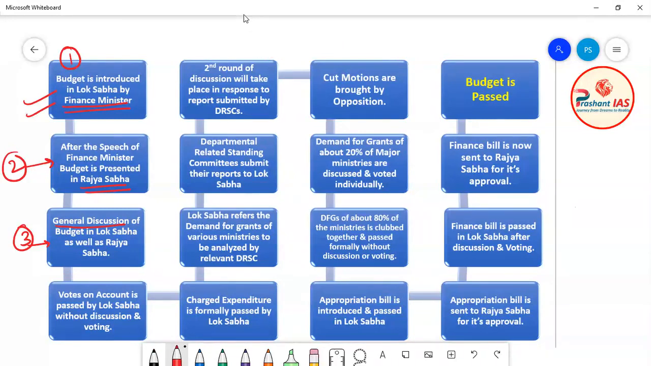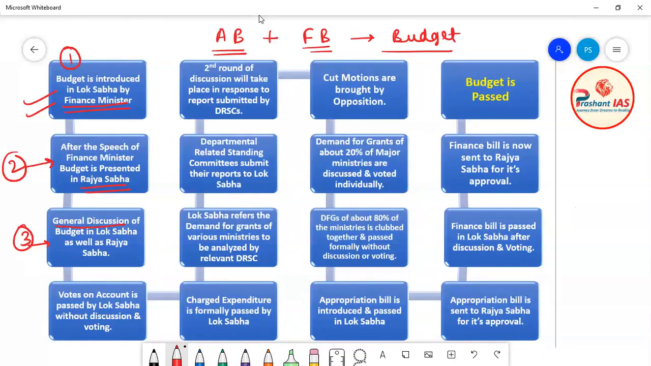Now friends, do you remember that I taught you one thing in the last class? I taught you that the budget consists of two things. The first is known as the appropriation bill, and the second bill in the budget is known as the finance bill. Both of these bills together make the budget. So we can say that the budget actually consists of two bills, the appropriation bill and the finance bill.